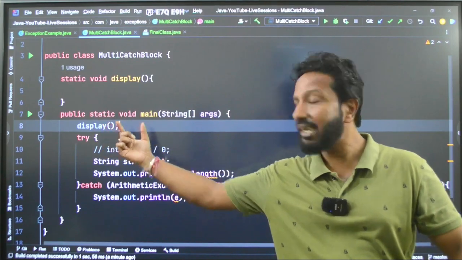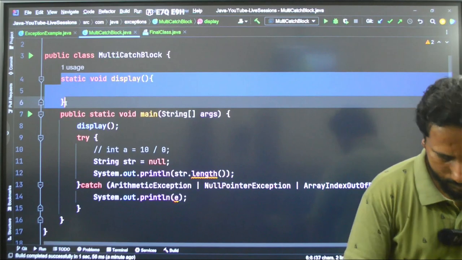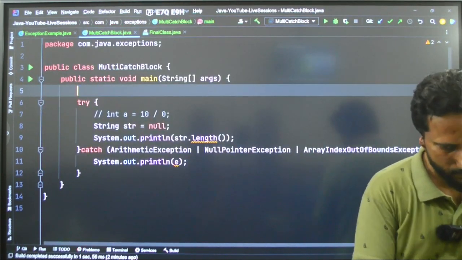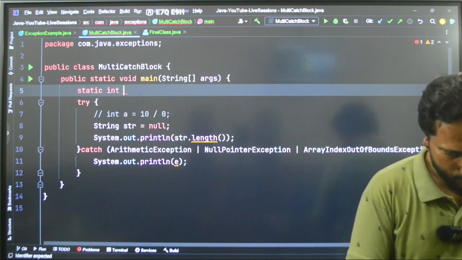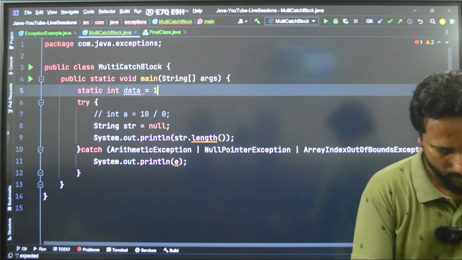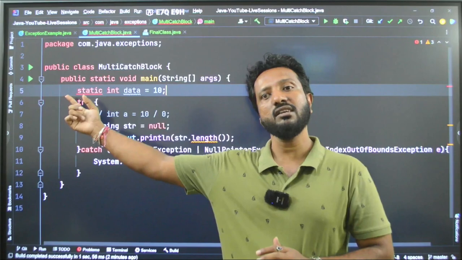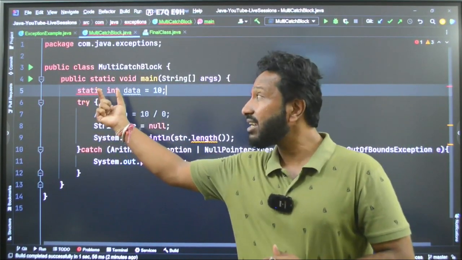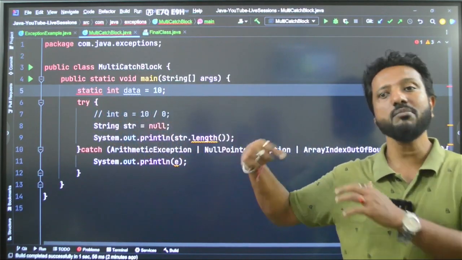So we cannot actually do this like this. If I say static int data is equal to 10, that is also not allowed here. We should not be doing it because the main method is already static. Inside that, if we write something static, how can we call that? We will not be able to call that.